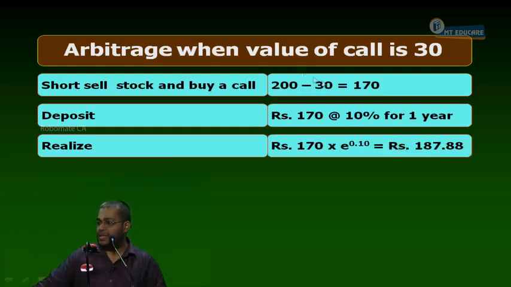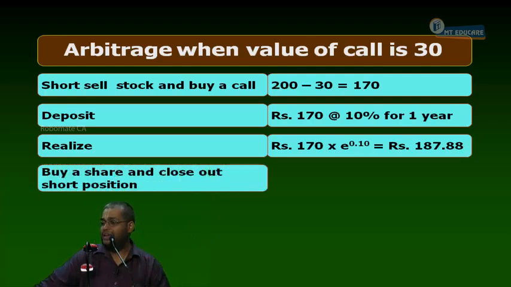I cannot explain once again the e compounding technique. That should be understood well by now. Yes or no? So 170 into e power 0.10. That becomes how much maturity value? 187.80. Can I take the money and run home? Because there is a person who gave me the share on loan. Now I have to buy the share and return it or not?